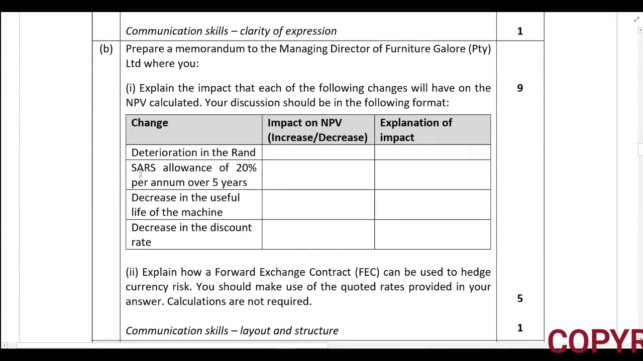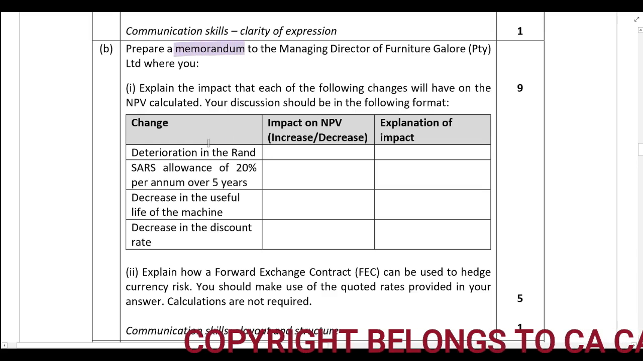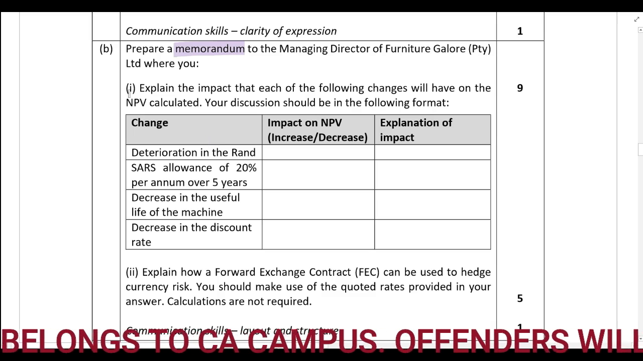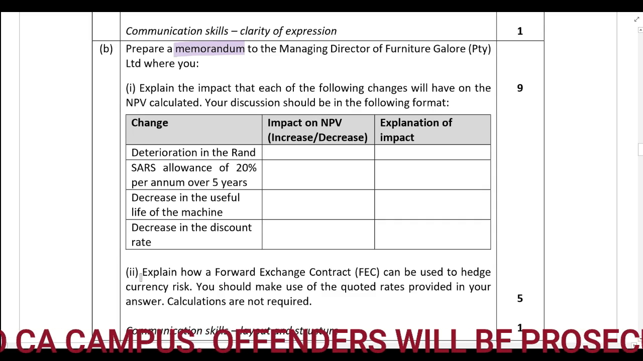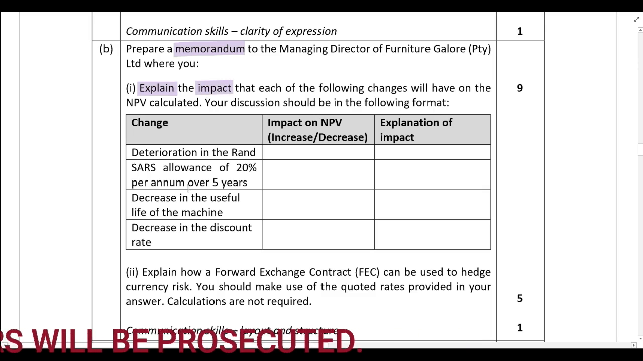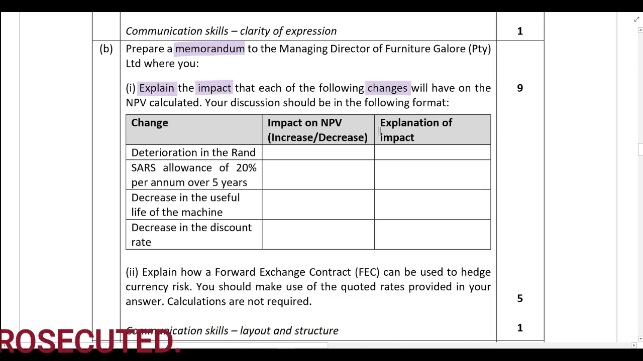Then in part B, you need to prepare a memorandum to the Managing Director of Furniture Galore Pty Limited, where you can see there's two parts to the required over here. First, you need to explain the impact that each of the following changes will have on the NPV calculated. Your discussion should be in the following format.